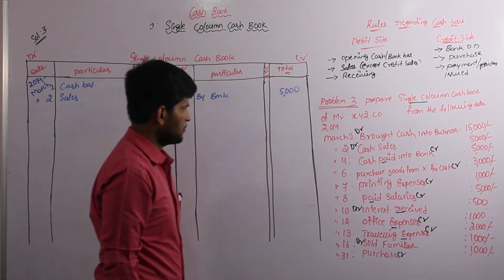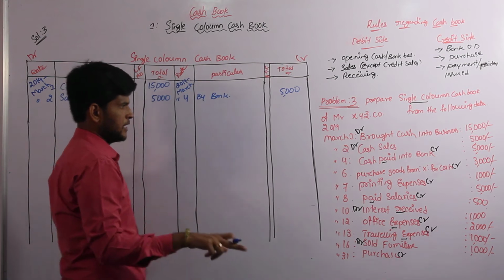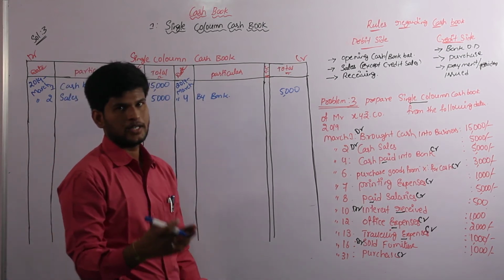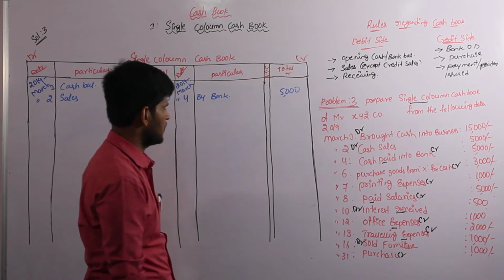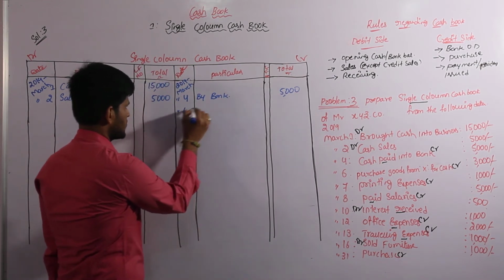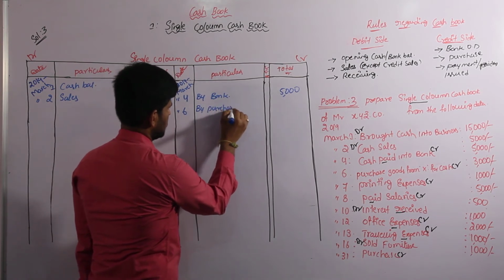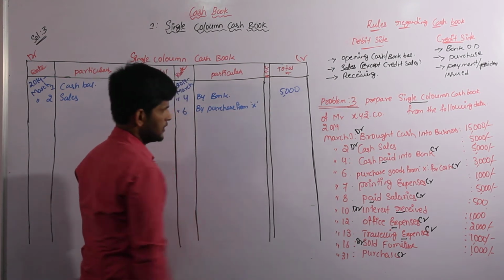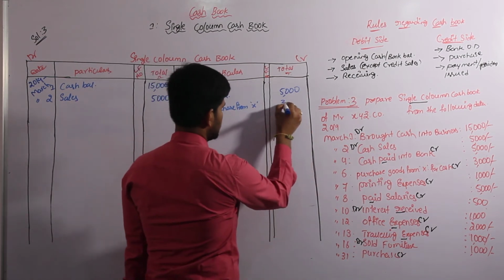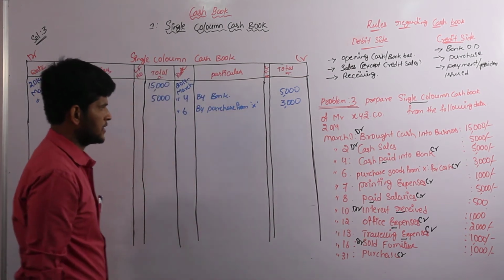And next one, purchase goods from X for cash. Even though it is a credit purchase transaction, it is cash related, so that's the reason we consider it in our cash book, that is on the 6th, by purchase from X, worth 3,000. And next one, printing expenses.